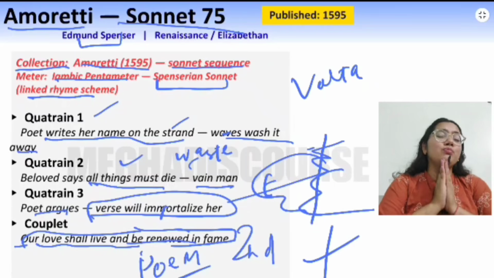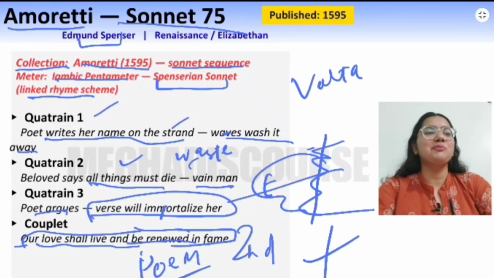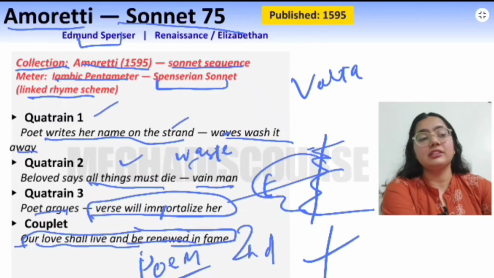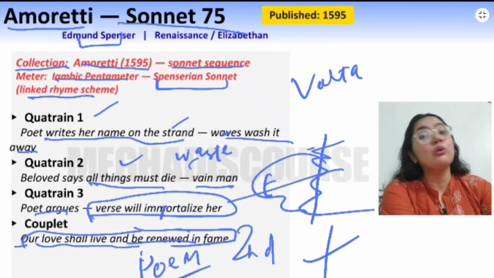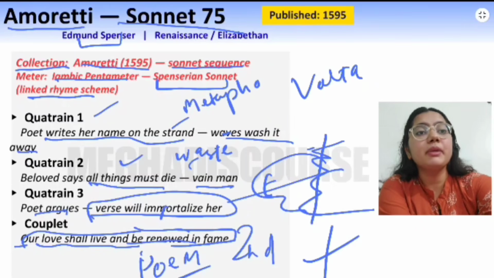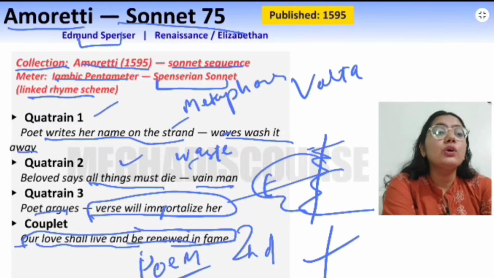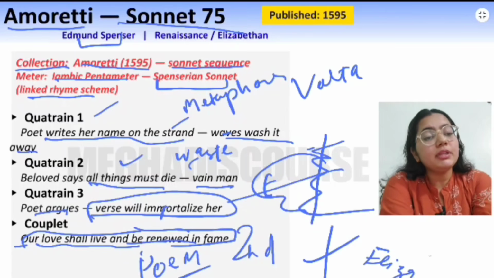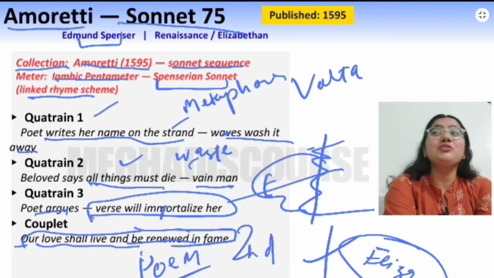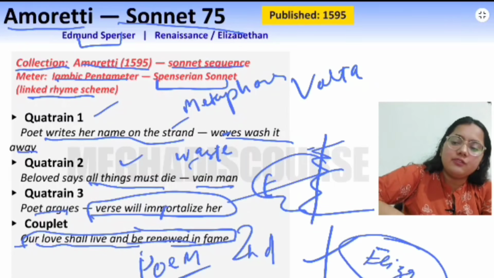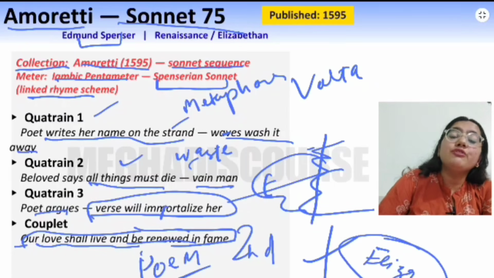So I hope that you will go and read the poem, because without reading poems you cannot love literature. The name that is written on the sand is a kind of metaphor here. How? Because the name that he is writing on the sand is similar to the name that he is writing forever. So this is the metaphor.